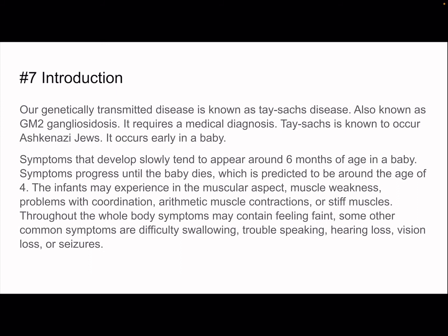Our genetically transmitted disease is known as Sachs disease, also known as GM2 gangliosidosis. It requires a medical diagnosis. Sachs is known to occur in Ashkenazi Jews. As we know, it occurs early in a baby. Symptoms that develop slowly tend to appear around 6 months of age in a baby. Sometimes they progress until the baby dies, which is predicted to be around the age of 4.